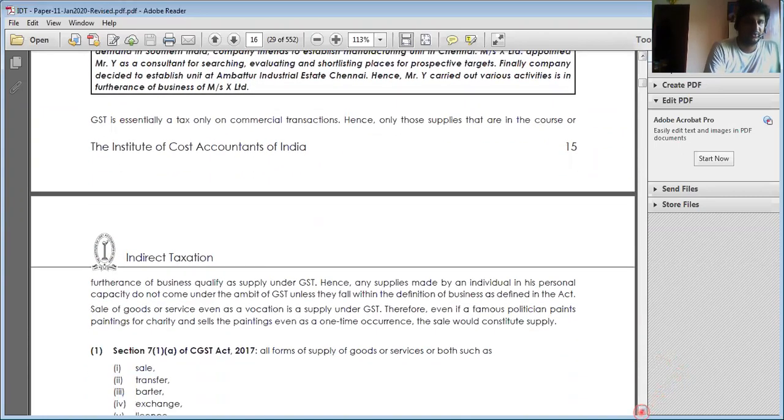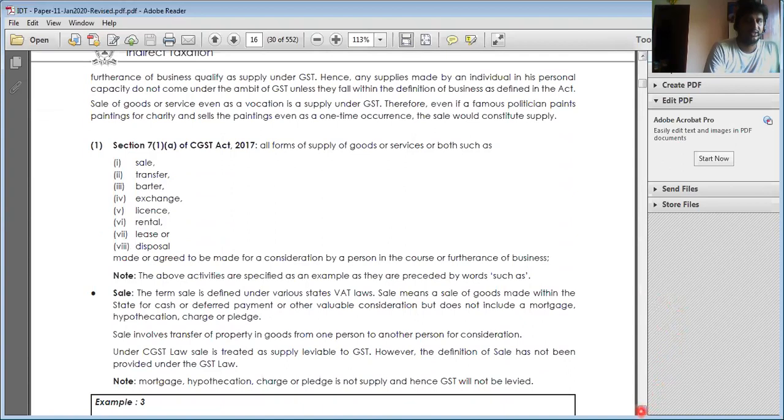Okay, so one by one we're going to see. Next, in all forms of supply. What is this called? Form of supply. One is sale, transfer, barter, exchange, license, rental, lease, disposal. Everything is called a form of supply. First, we're going to see sale.